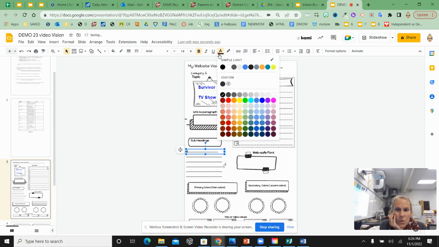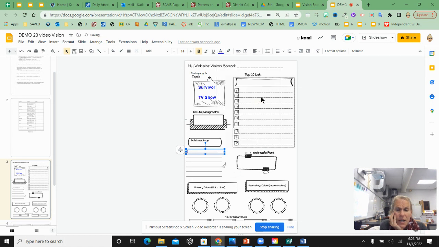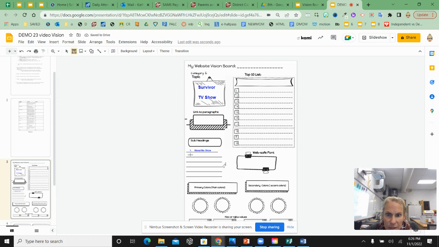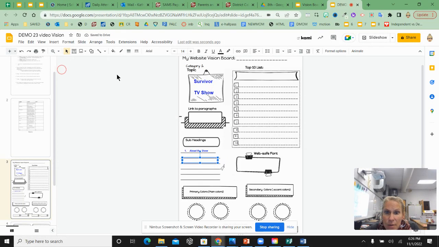I'm going to choose to talk about one, about the show, so like the host and all that stuff. I'm going to make another text box for another line. And you kind of just have to make these text boxes fit. If you need to zoom into your project to see things, remember the magnifying glass, zoom in.